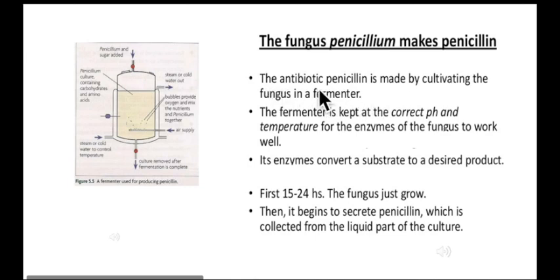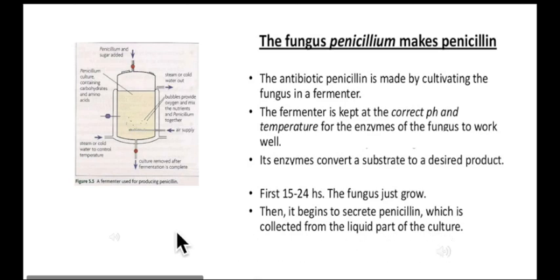The antibiotic penicillin is made by cultivating the fungus in a fermenter. The fermenter is kept at the correct pH and temperature for the enzymes of the fungus to work well. Its enzymes convert a substrate to a desired product. After 15 to 24 hours, once the fungus has grown, it begins to secrete the penicillin, which is collected from the liquid part of the culture.